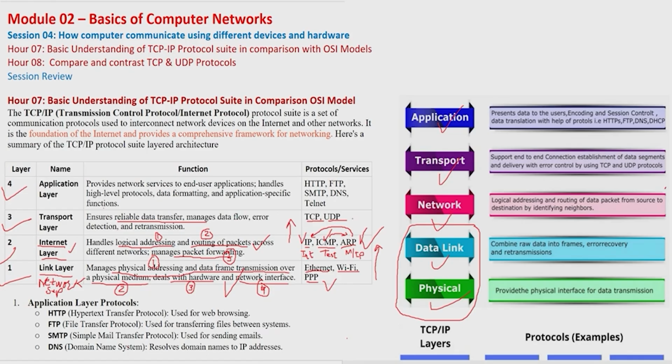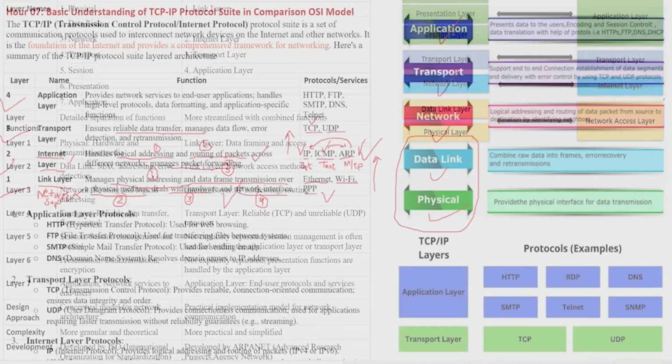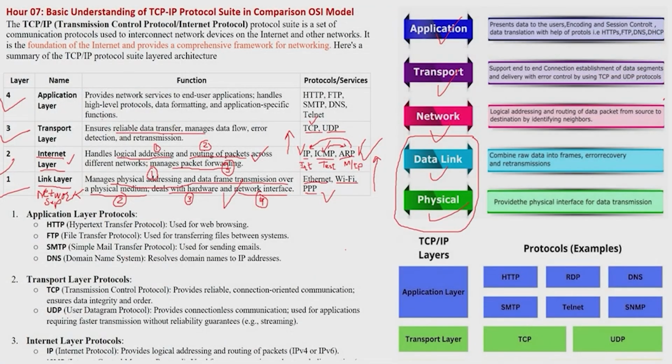And third, there will be another acknowledgement from the source to the destination that okay, I acknowledge that I have sent the data completely. So there is a three-way handshake. The first handshake will be SYN, the second one will be SYN-ACK, and the third one will be ACK. So that is the three-way handshake. It will happen with TCP, and it will make sure that the communication is 100% successful.